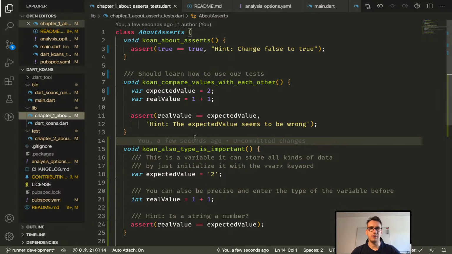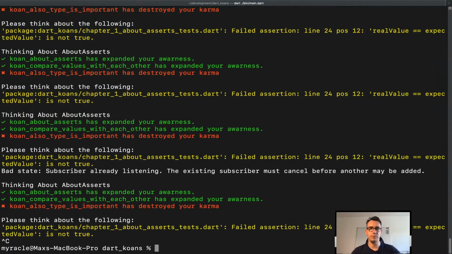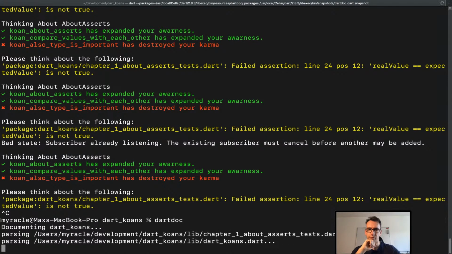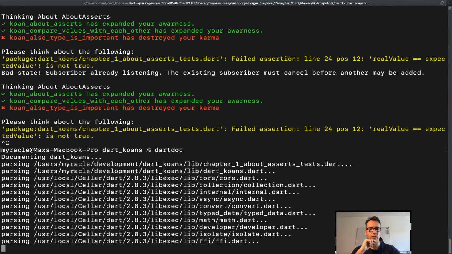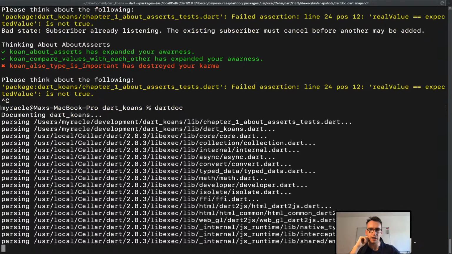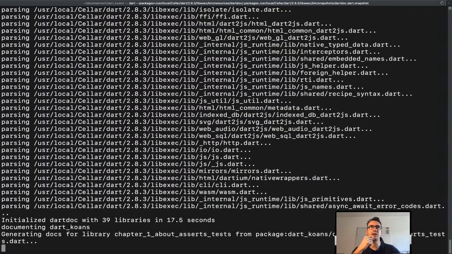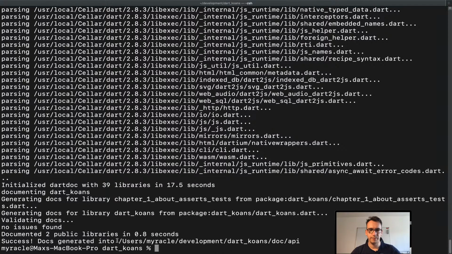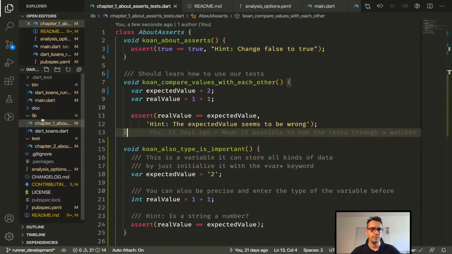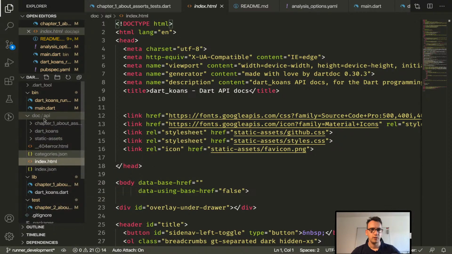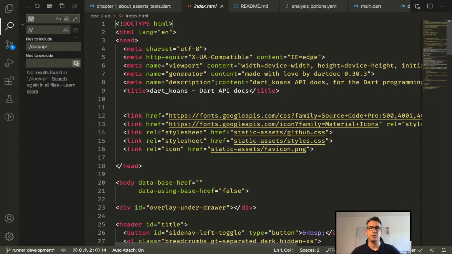And now what we can try is we go to the terminal, and I think it was Dart doc, right? Why is the whole Dart part with it? Okay, hopefully they are not part of the documentation now, because that would be a lot. So now we have that under doc API, doc index HTML. So open it up in a Finder, I want to say. Find in Finder, here we go.